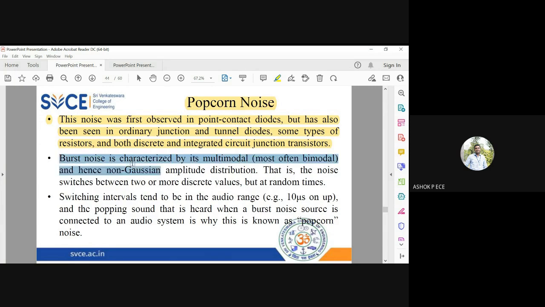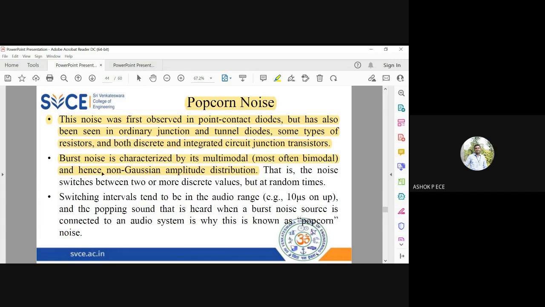And again, this noise you cannot model mathematically. Anything which is random, we go for a probability based distribution. But here we are not going to model burst noise by a Gaussian. A Gaussian is unimodal, which means it has a bell shaped curve and is symmetric, so if you cut this graph into two halves, they will be exactly the same, right? But this noise is not going to exhibit the behavior of a Gaussian. It is going to be multimodal, which means it depends on many more parameters. So I am not going to use a Gaussian distribution for modeling.